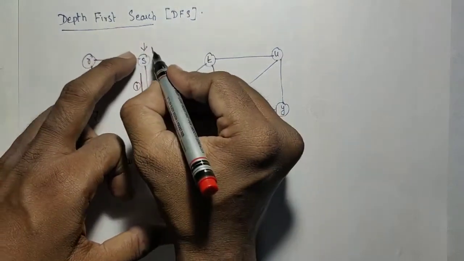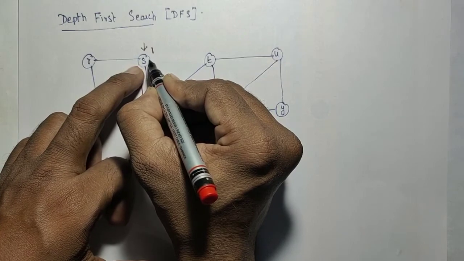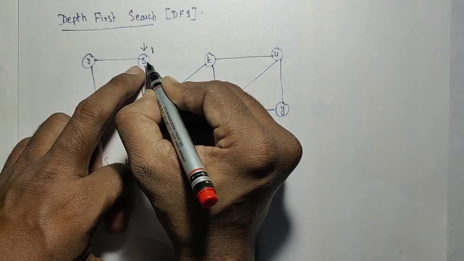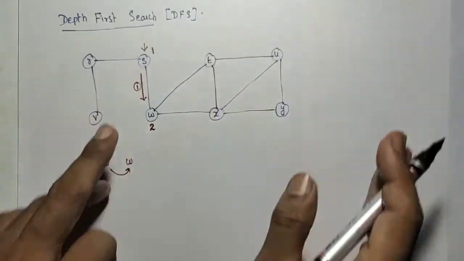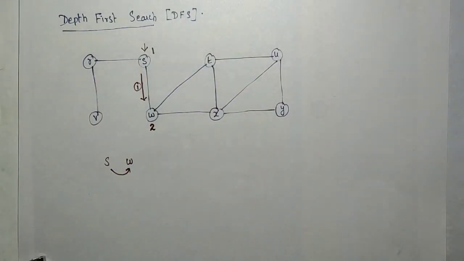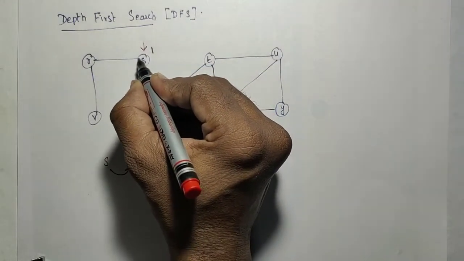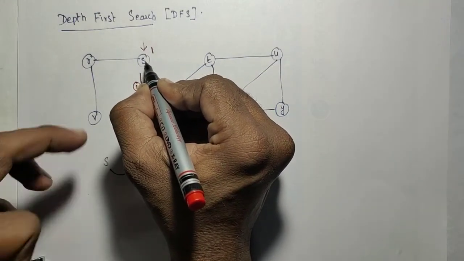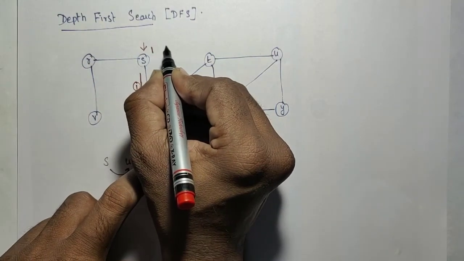Starting time means when you have started visiting that node. Finishing time means when you have completely visited that node. Completely visited means all its adjacent nodes are visited. Starting time means we have visited that node, but the adjacent nodes of a particular node are not completely visited.